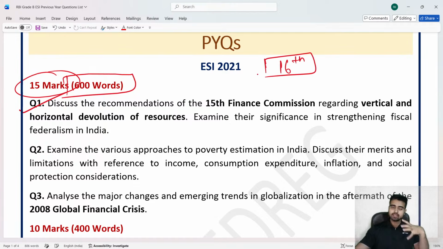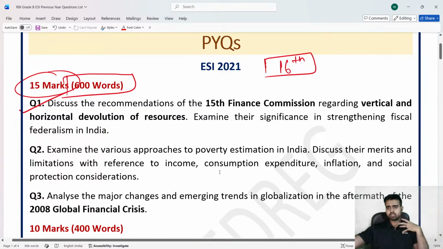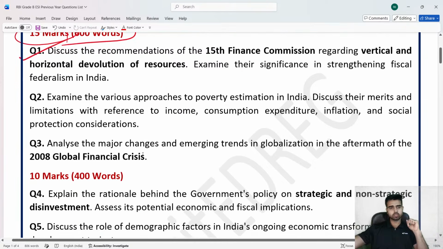Now ironically, you will see in 2026 as well, the 16th Finance Commission time period has started, and there are very high chances that a question on the 16th Finance Commission is going to be asked either in the 15 mark or in the 10 mark question. Very high chances. Okay? So, question one, 15 marker on the 15th Finance Commission, talking about vertical and horizontal devolution of resources.